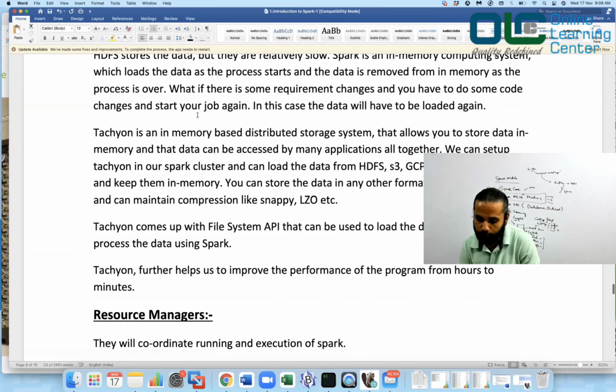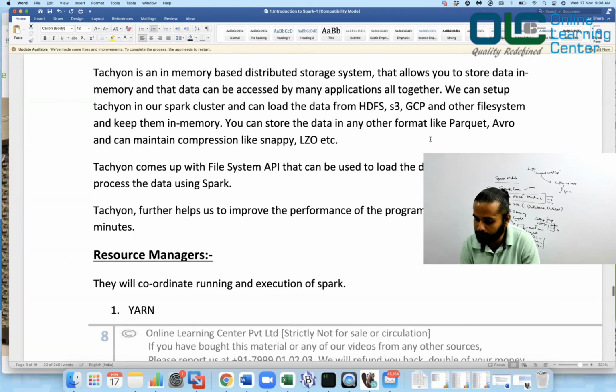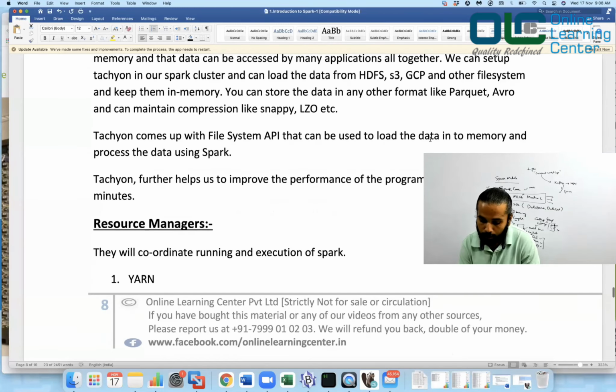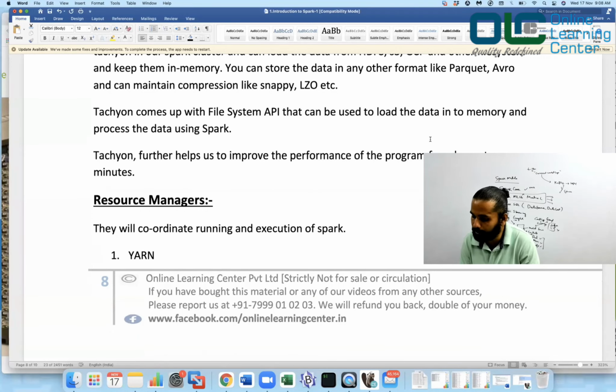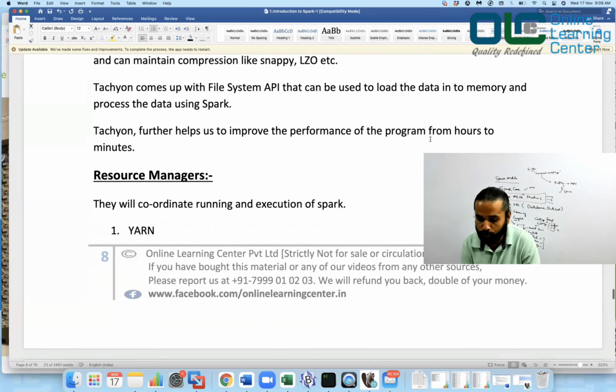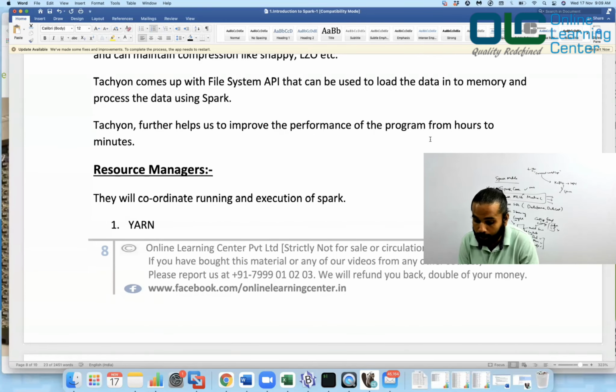So see here, Tachyon is basically an in-memory based distributed storage that allows you to store data in memory, and that data can be accessed by many applications altogether. We can set up Tachyon in our Spark cluster and can load the data from HDFS, S3, GCP, and other file systems and keep it in memory. You can store the data in any format like Parquet, Avro, and can maintain compression like Snappy, LZO. Tachyon comes with a file system API that can be used to load the data into memory and process the data using Spark. Tachyon further helps us to improve the performance of the program from hours to minutes.